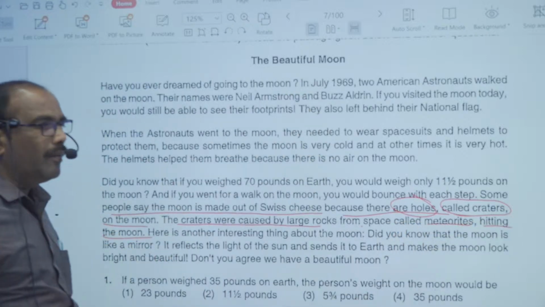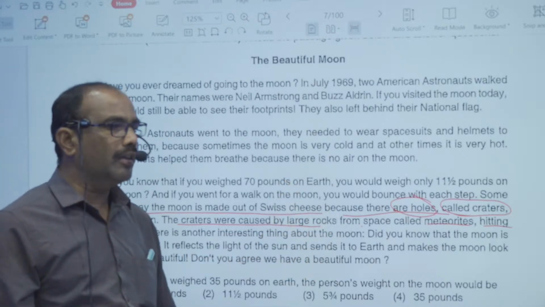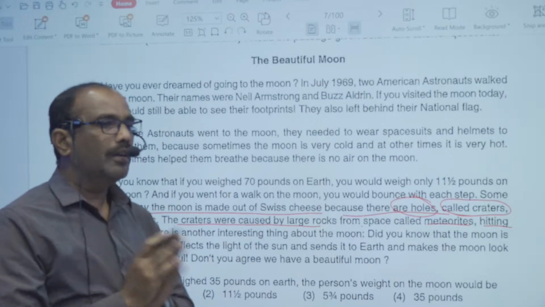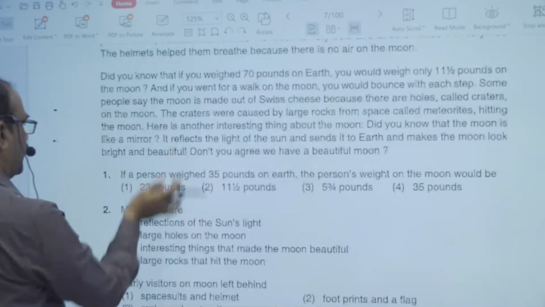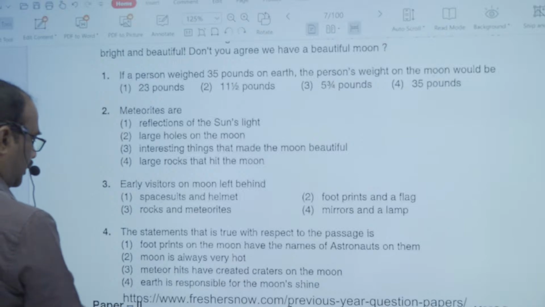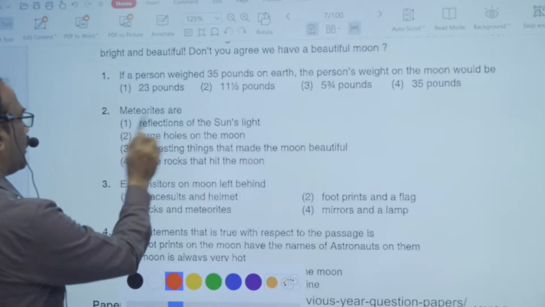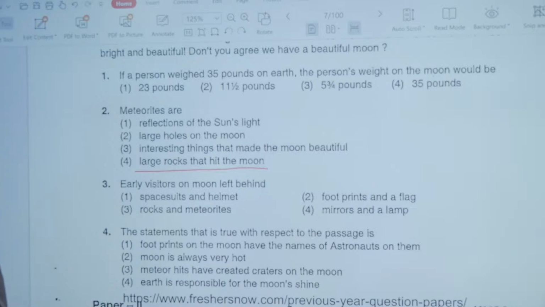It means meteorites are the large rocks that hit the moon. Which option is given for large rocks? You have to look at the options again. Meteorites are large rocks that hit the moon is the right answer.